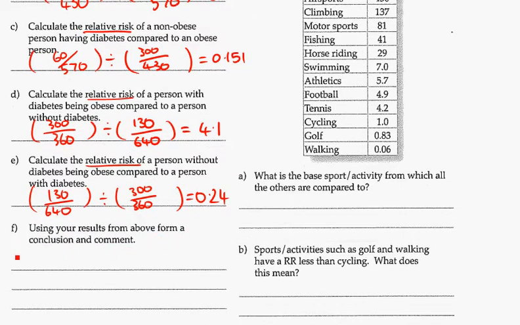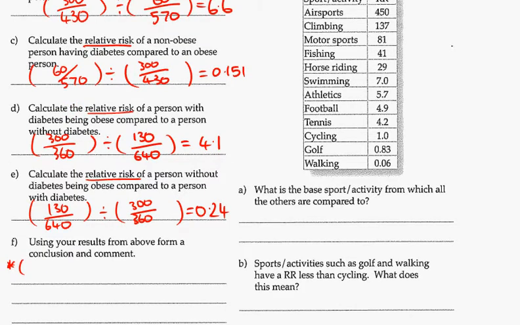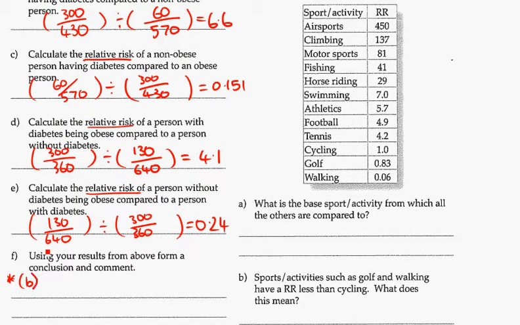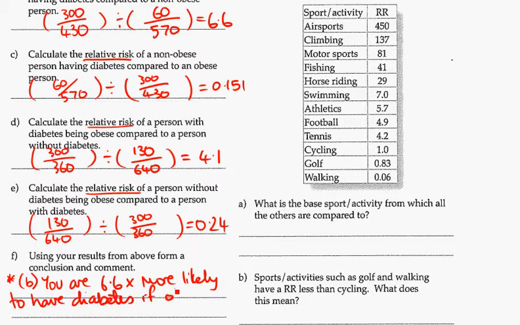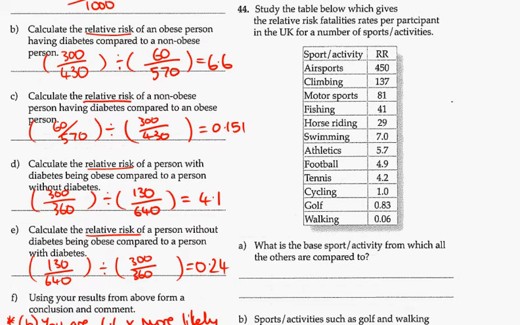From above, form a conclusion and comment. So you can comment on any of them. We might comment on the one above that. We can comment on B. You are 6.6 times more likely to have diabetes if obese than not obese. And of course you can comment on the other ones as well if you like.